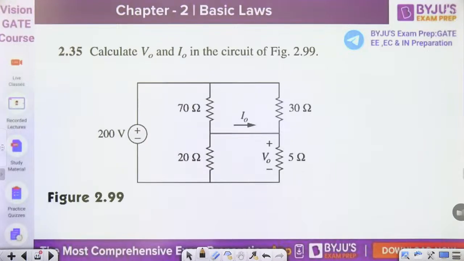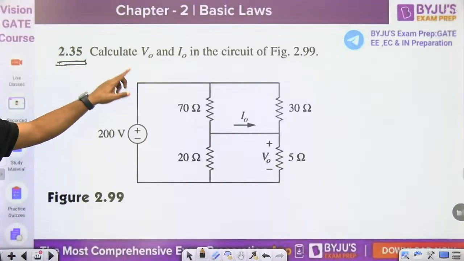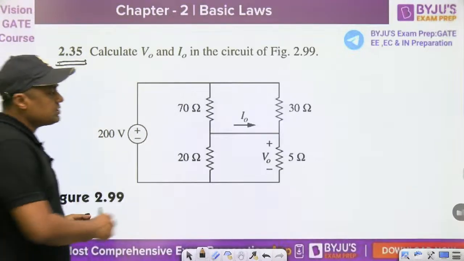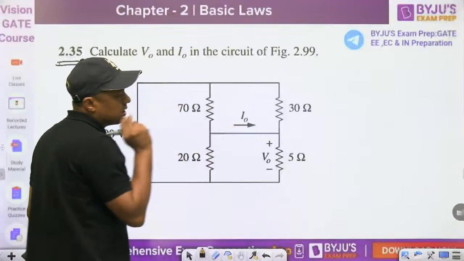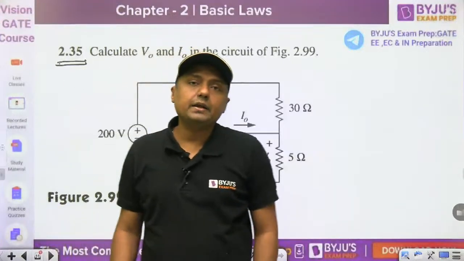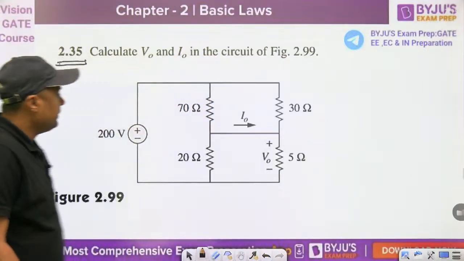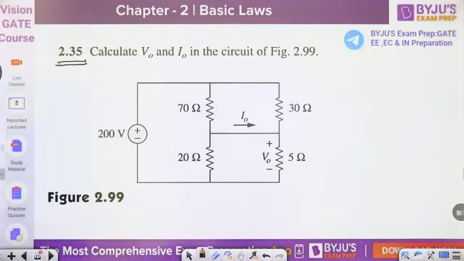Then this is question 2.35, practice problem 2.35. Calculate V0 and I0 in the circuit of the figure. V0 is this voltage, and I0 in the circuit. Okay, Manoj, tell me what is the V0 and I0 in the circuit, guys.